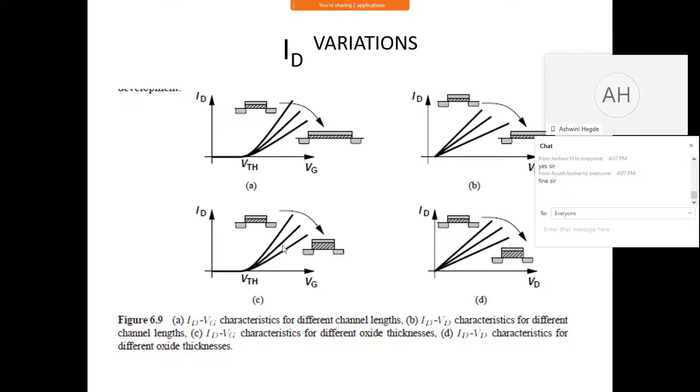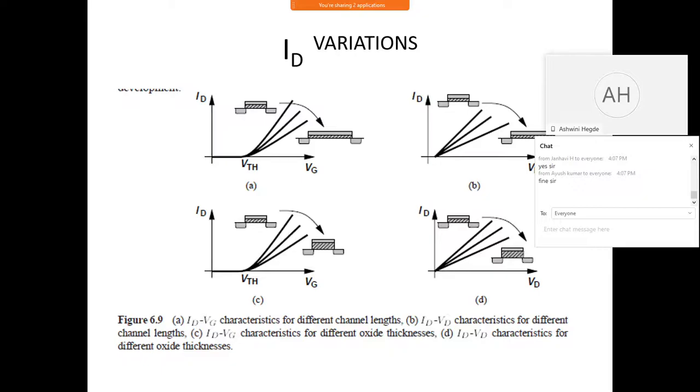What is happening here? Just see this. Is the length remaining the same? Yes. What is changed? The width is not visible here, to be very frank. The thickness of the oxide layer is varied. See the C part: ID versus VG characteristics for different oxide thickness. As the oxide thickness increases, you have lesser current.